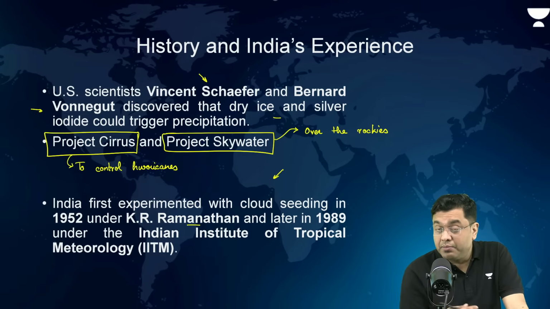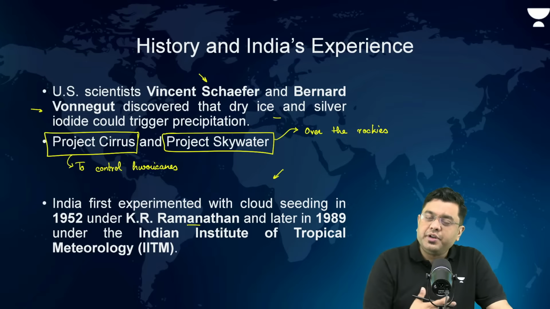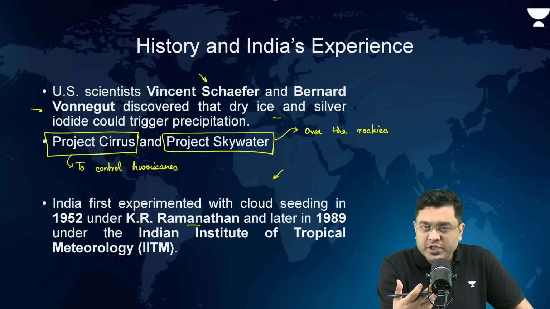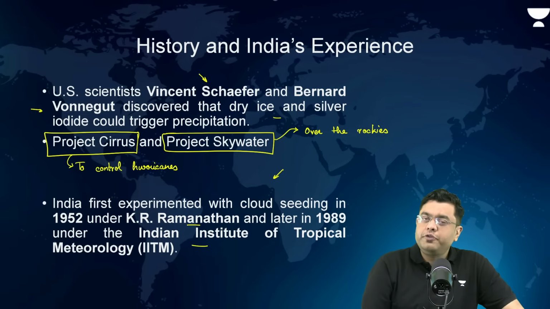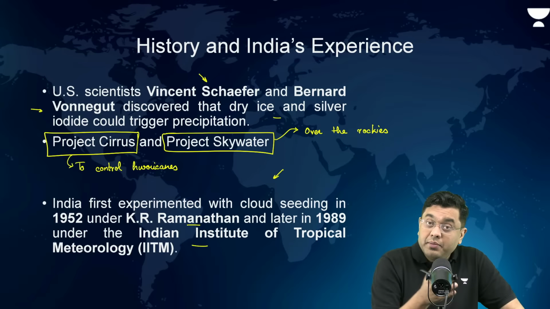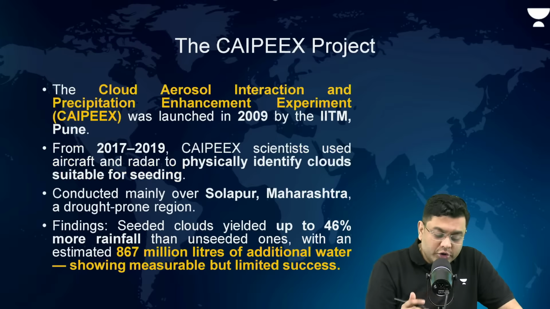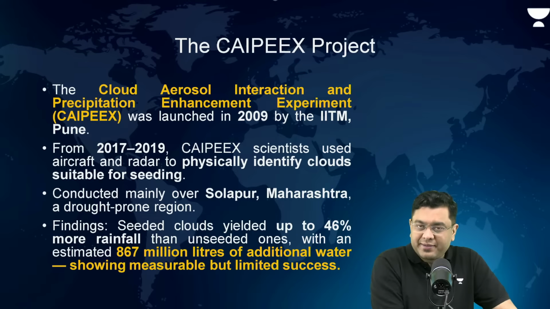Ramanathan, basically the first Director General of the Indian Meteorological Department, carried that out. And later on in 1989, under the Indian Institute of Tropical Meteorology, that is Pune. Now, India in 2009 also launched what is known as the CAPEX project.